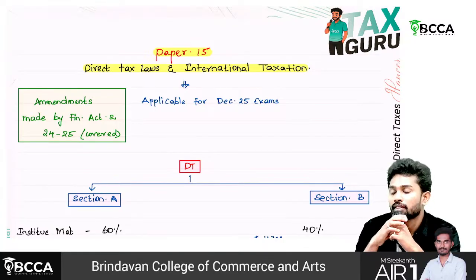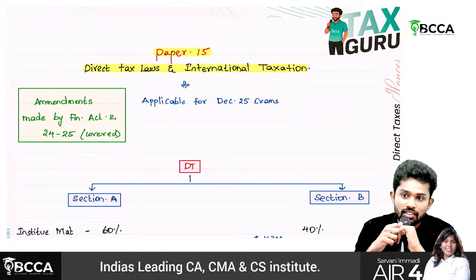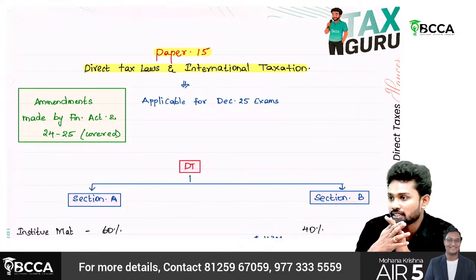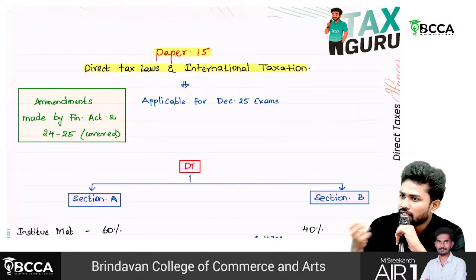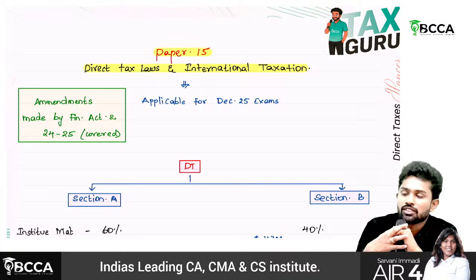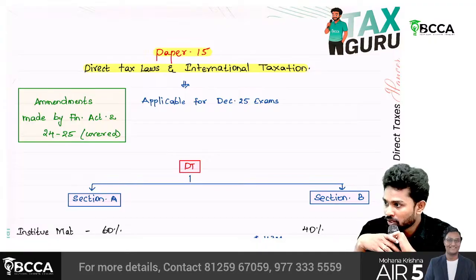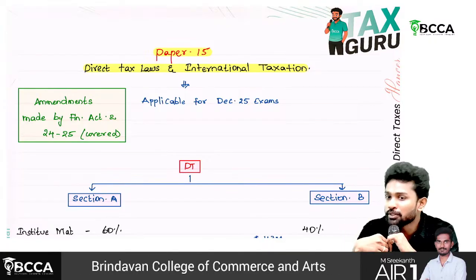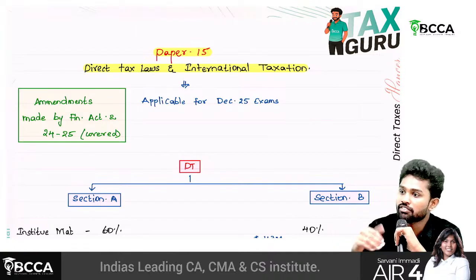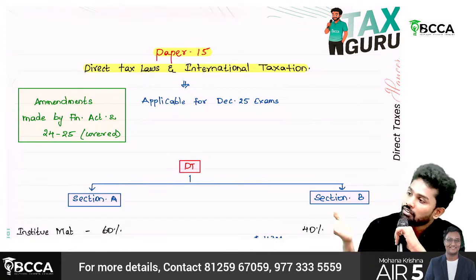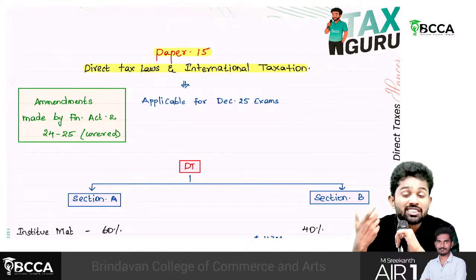But this time there were elections also. Last time, in 2024, there were elections. Whenever there are elections, there will be two budgets. For us, the central government parliament elections will go on in April, May, June. So in February, they'll introduce one budget, an interim budget, for the time being. Once the new government has formed, then again they'll come up with a second budget, a second Finance Act.